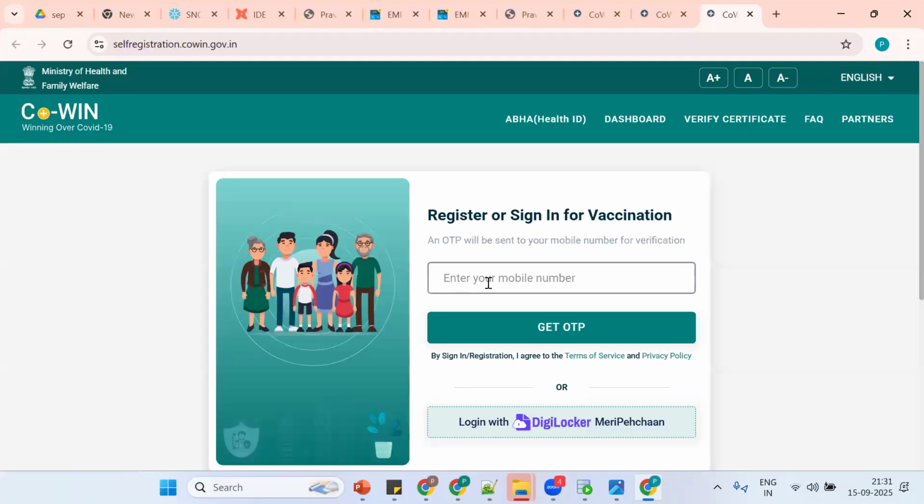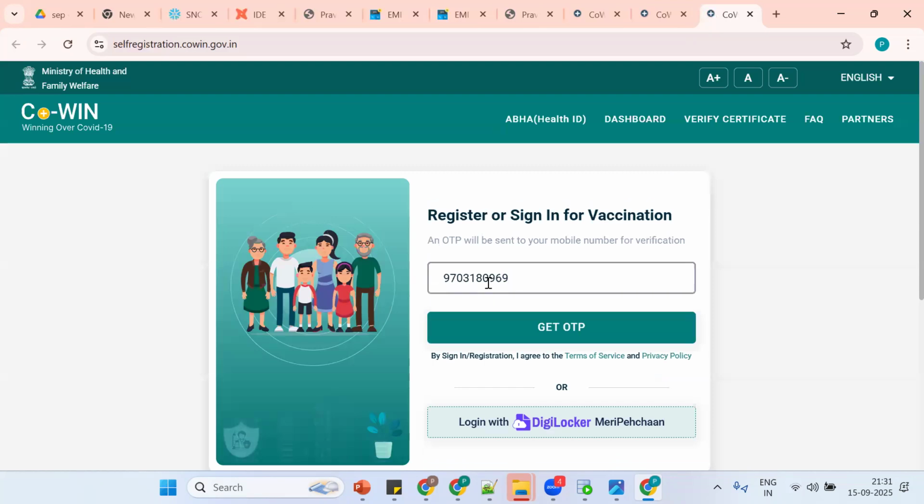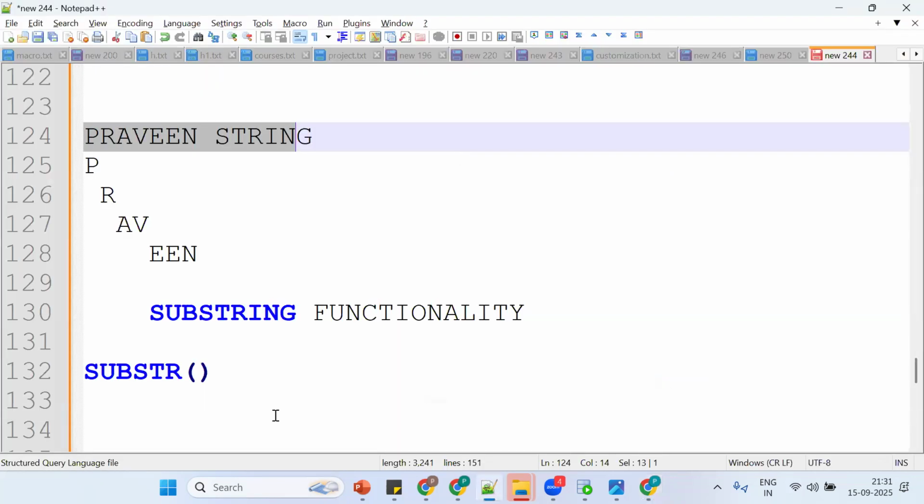So let me register. Okay, so now what happened? I am giving my number. Okay, see. So before that, let me extract the same functionality.